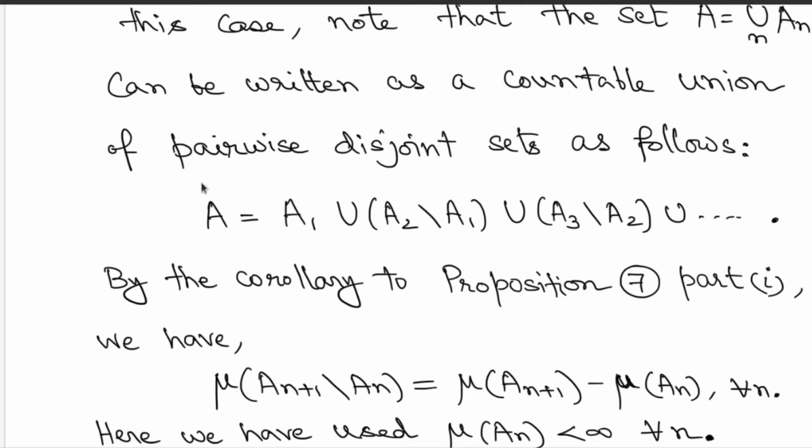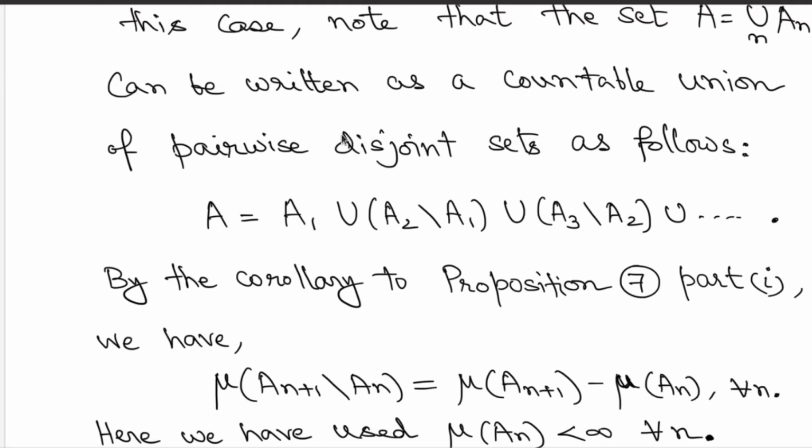The complete union A is nothing but first A_1, then A_2 minus A_1, then A_3 minus A_2, and so on. Earlier, recall it was A_1, then A_2 minus A_1, but the third set was A_3 minus the union of A_1 and A_2. But since the sets are increasing, union of A_1 and A_2 is nothing but A_2 itself. That's why you get this simplified relation.